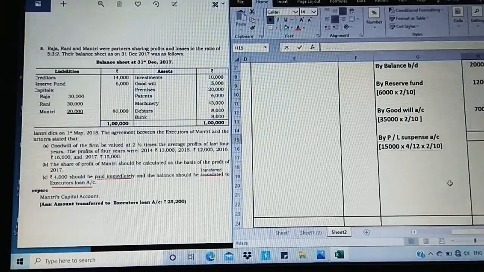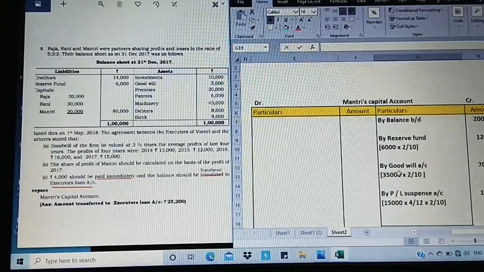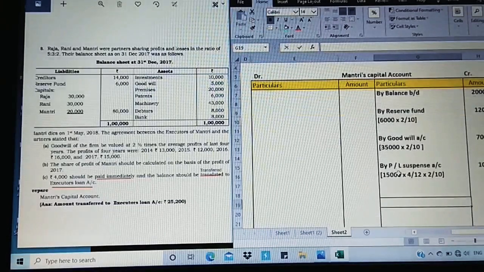Calculating, let us just check. 15,000 into 4 by 12 into 2 by 10. It's 1,000. The share which he is going to receive on the accrued profit for the 4 months period is 1,000. So we have completed with this calculation.